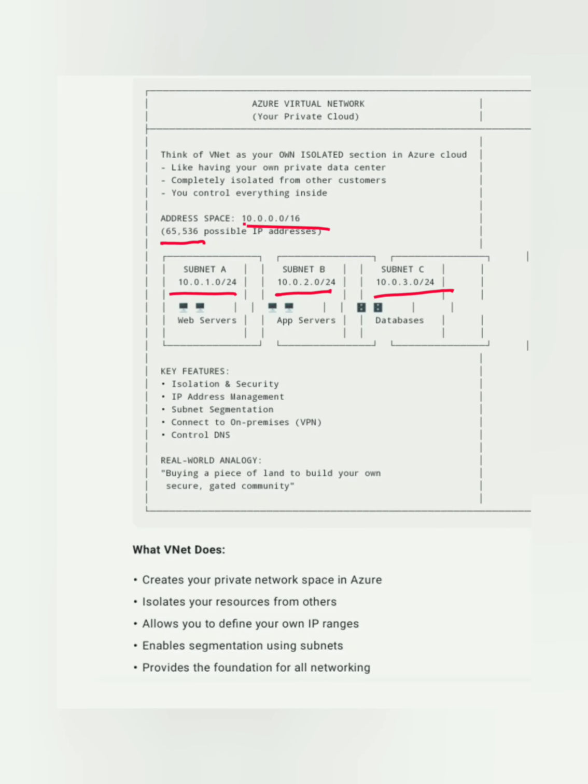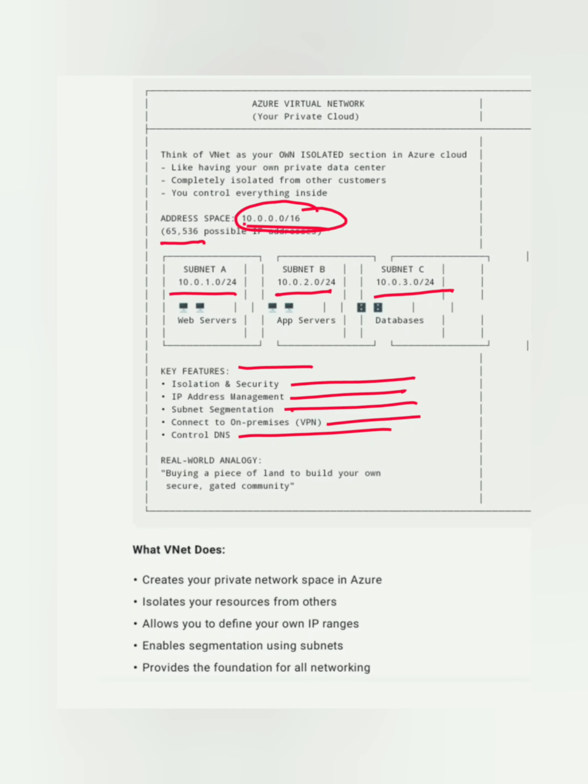Whatever subnets come out of this space, you can create and use for your virtual networks. A virtual network is nothing but a separate dedicated isolated network space that you have in the cloud, and you can use it for your different customers, for branch offices, or for different purposes. As key features, it offers isolation and security, IP address management, subnet segmentation, connection to on-premises VPNs, and control of DNS.